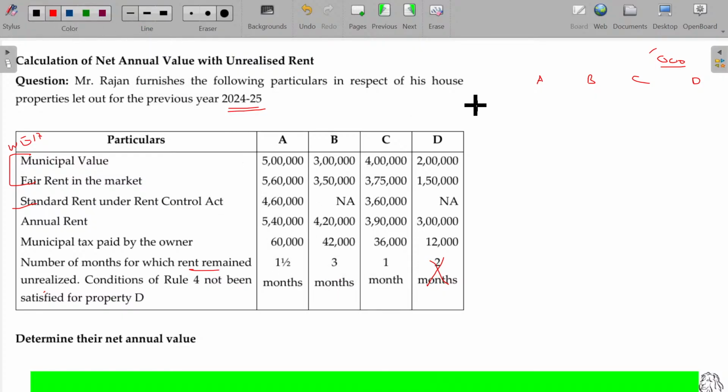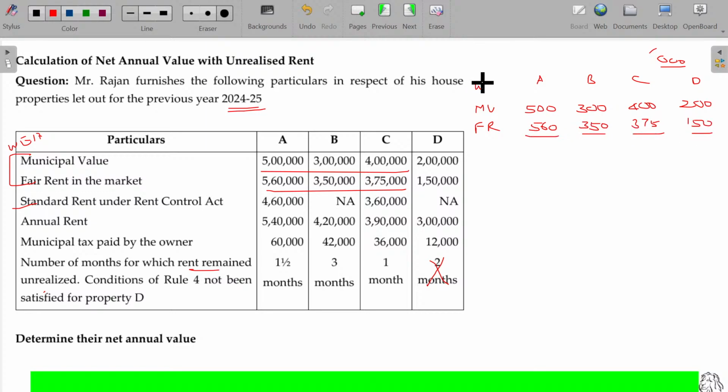Now, municipal value: 500,000, 300,000, 400,000, 200,000. Fair rent: 560, 350, 375, 150. Between these two, whichever is higher will be taken: 560, 350, 400, 200.